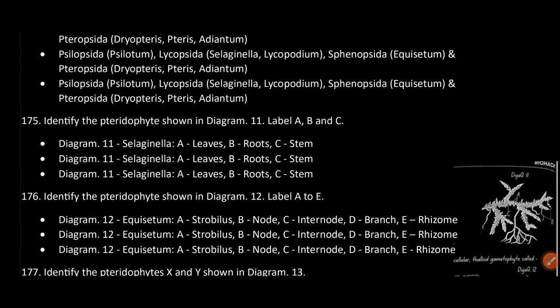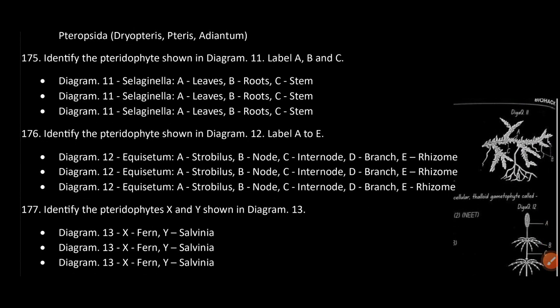Identify the pteridophyte shown in diagram 11. Label A, B, and C. Diagram 11 is Selaginella. A is leaves, B is roots, and C is stem.